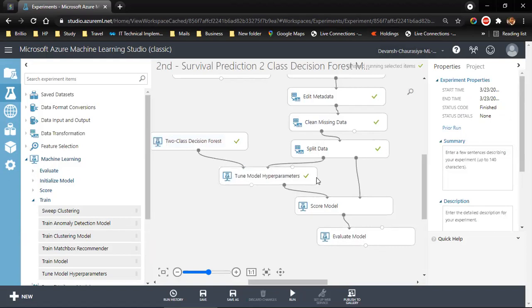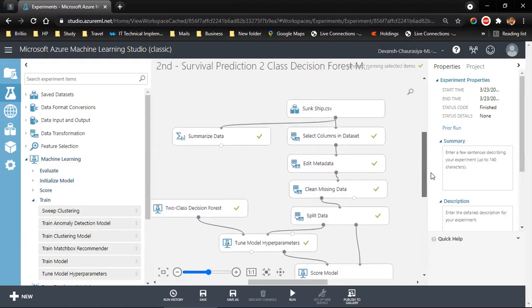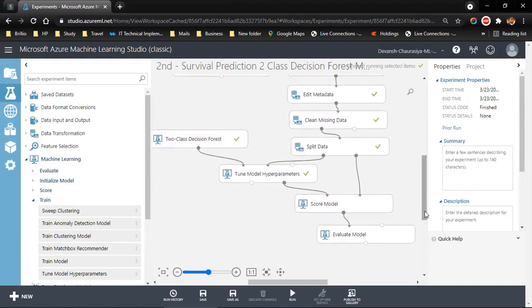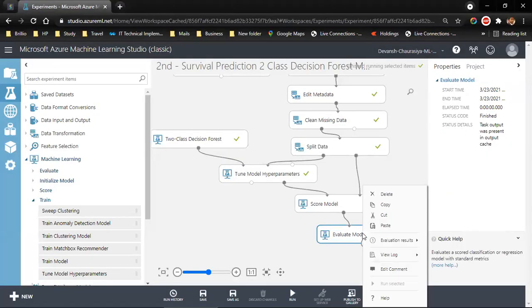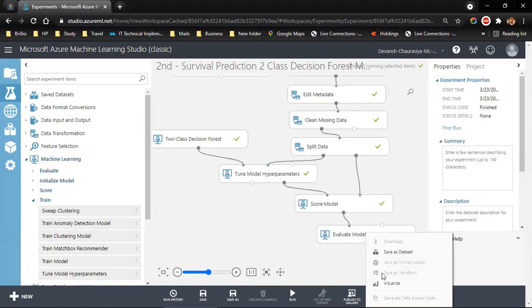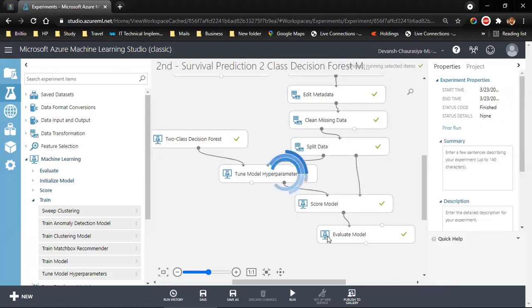It will take some time. You see it is moving. So it's working on score model. These all have run automatically. Let's wait for a while. Now finally our model has run. I can right click on the output and go to visualize data.